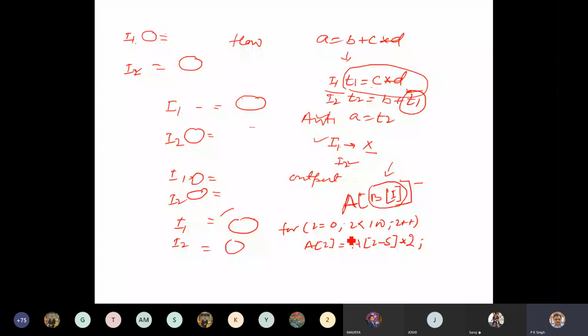In that case, for a particular iteration, it is dependent on the information generated 5 iterations back, and you are analyzing for the current iteration. So this type of dependency is again unknown.